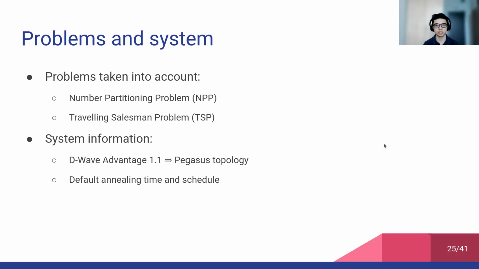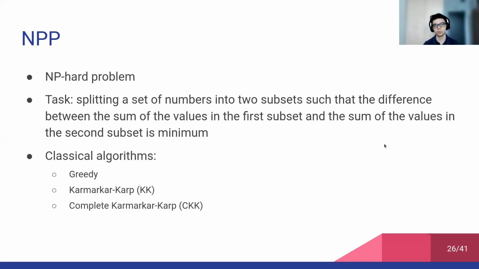D-Wave Advantage system 1.1, which is characterized by a Pegasus topology, and with the default annealing time and schedule. So regarding the number partitioning problem, it's an NP-hard problem, and the task is quite simple.